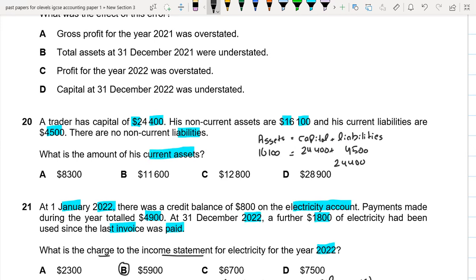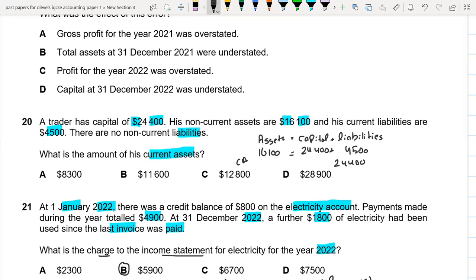So instead of writing asset, if we write non-current plus current, our non-current asset we already wrote here, which is 16,100, and our current asset we have to find out. So I write here the current assets, and this amount will be transferring here.